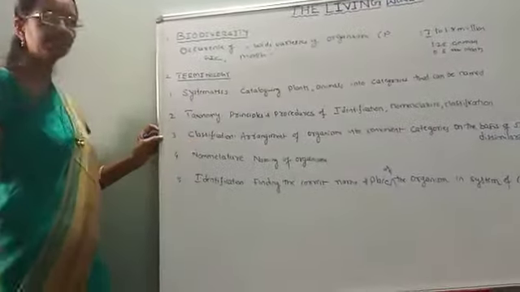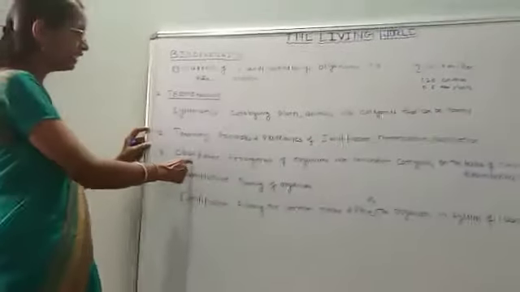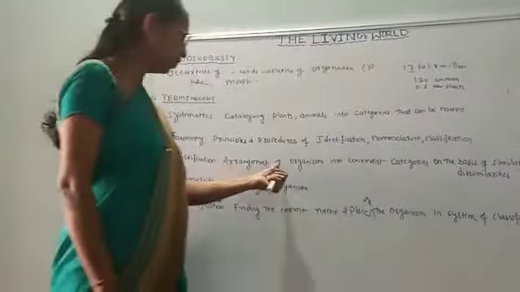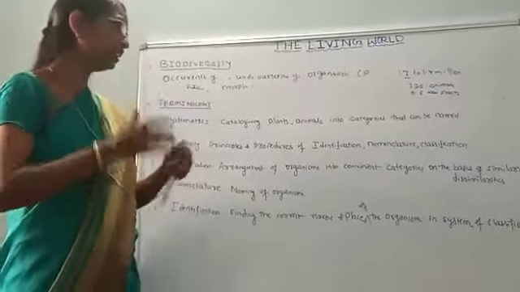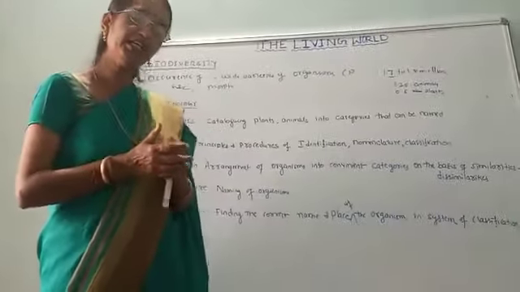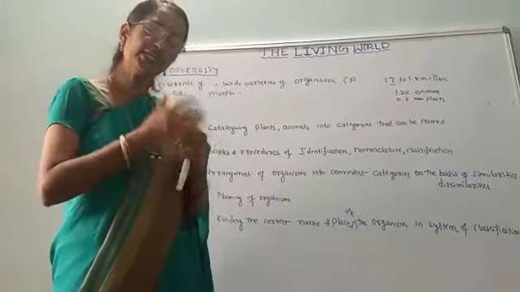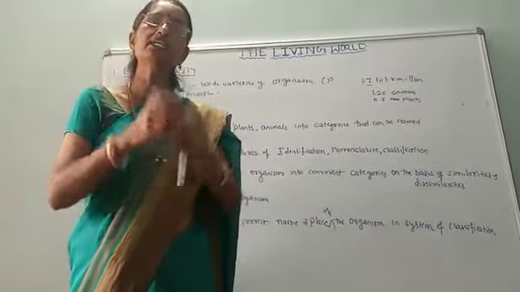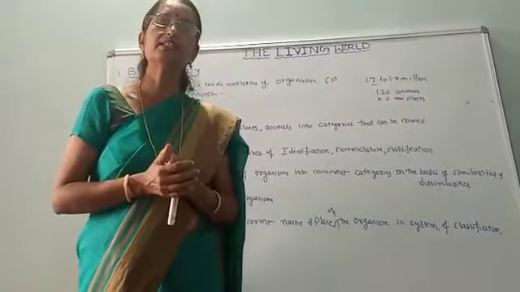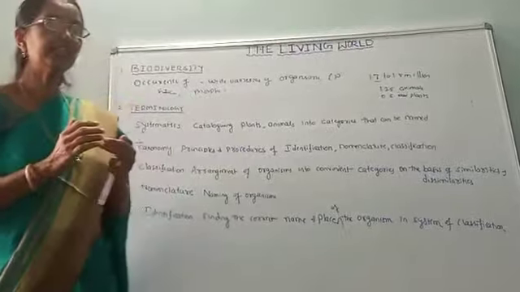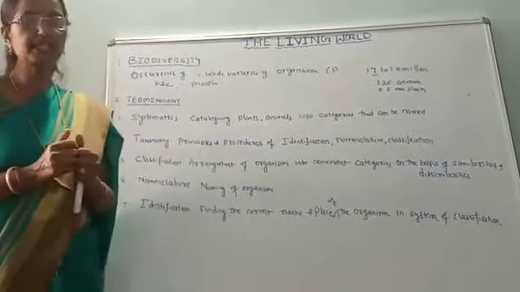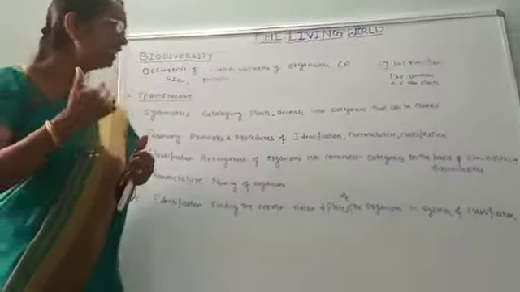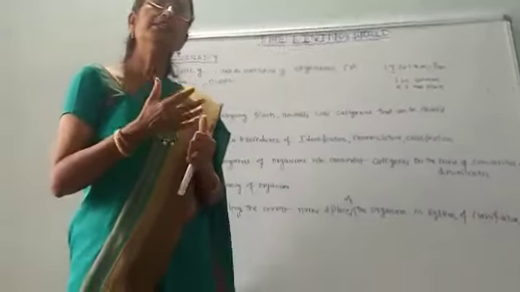Next, classification means what? It is very simple. Organisms are arranged in a sequential, convenient manner to categorize them, on the basis of their similarities and dissimilarities. Let me repeat: classification is the arrangement of organisms into convenient categories.